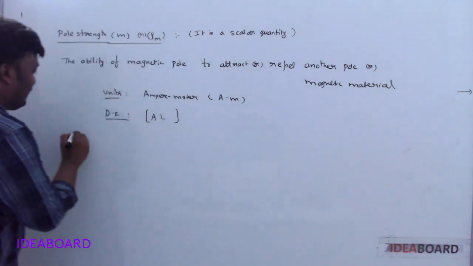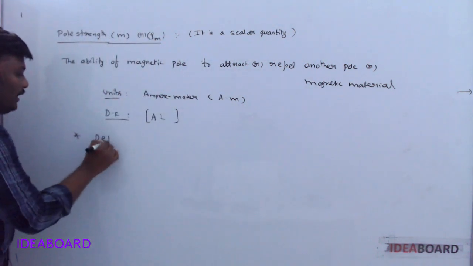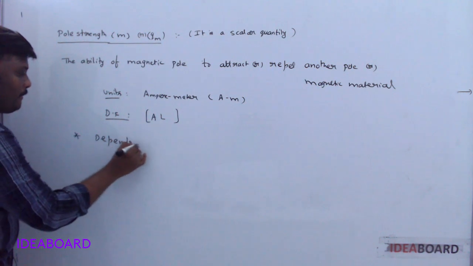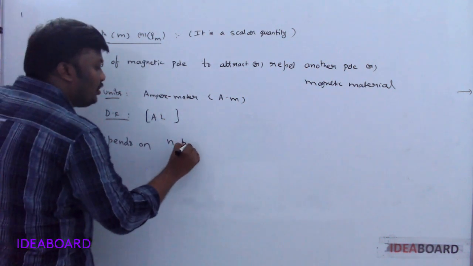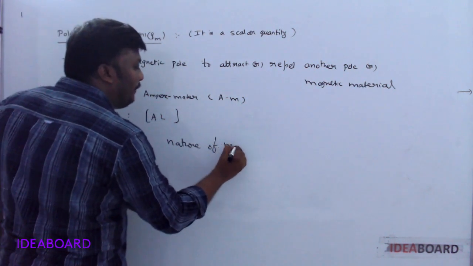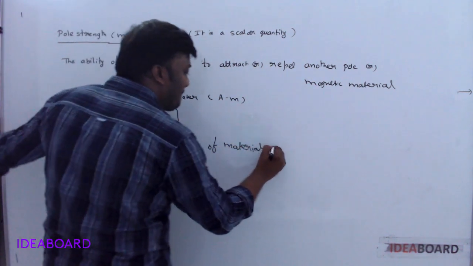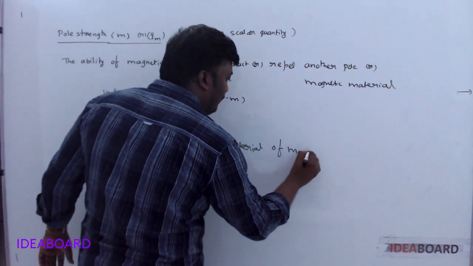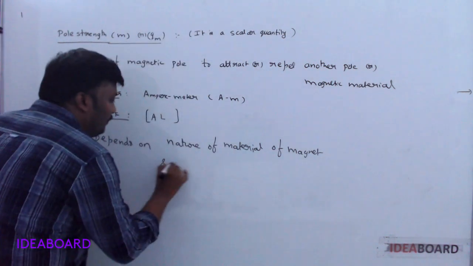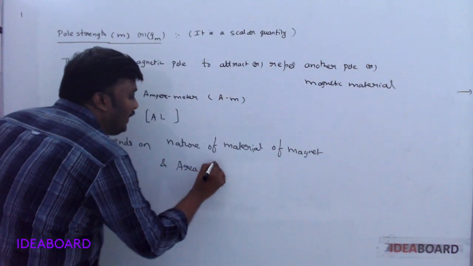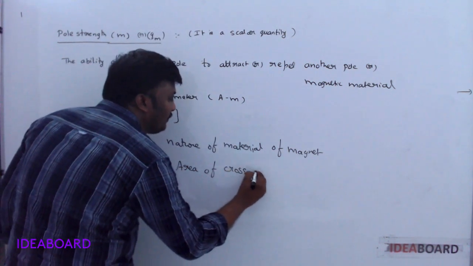The pole strength mainly depends on the nature of the material of the magnet and also the area of cross section.